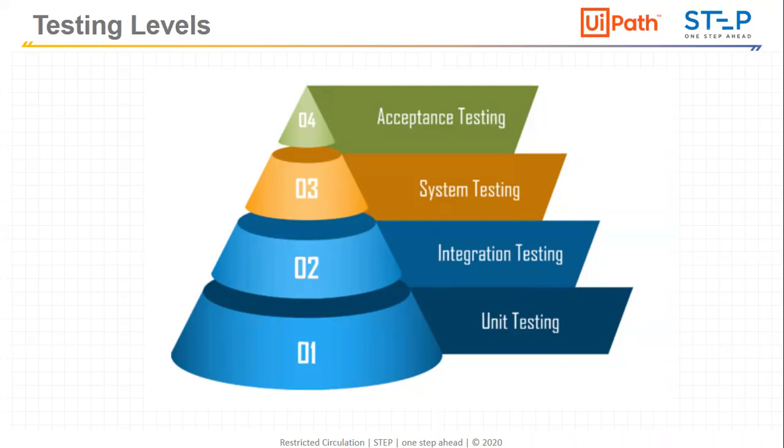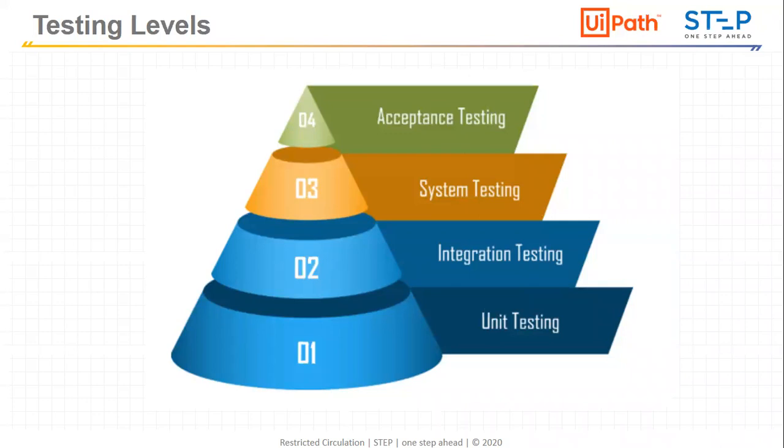For that, UAT test cases and a UAT test suite need to be created, and the testing team can help the client get the UAT done. The testing team should be there while the client does the UAT.